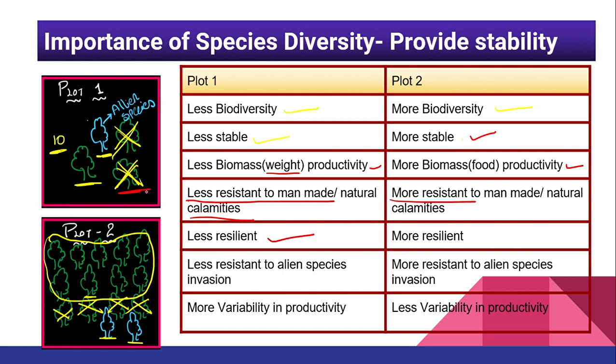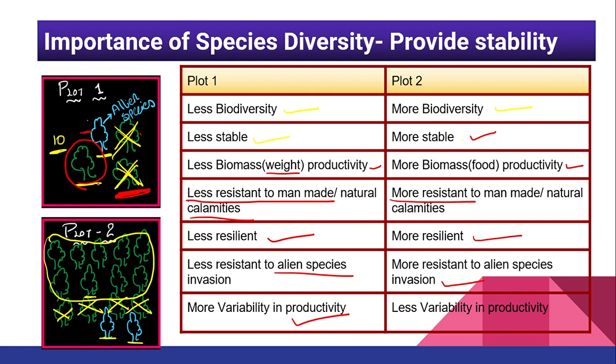Less resilient. Once damaged, it won't be able to reestablish itself. Now let's just imagine, even if it is able to reestablish itself, obviously it will take lots of time, and meanwhile other species will be destroyed. So it is going to be always less, right? Now more resilience will be there for plot number 2. Plot 1 is less resistant to the alien species. We saw over here less resistance to the alien species, but when we talk about plot number 2, more resistance to the alien species.